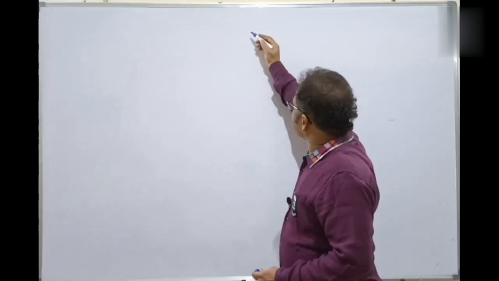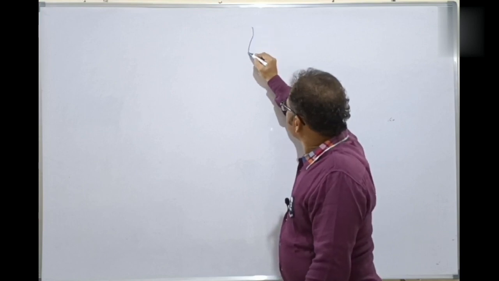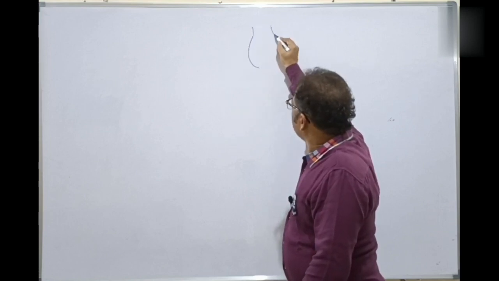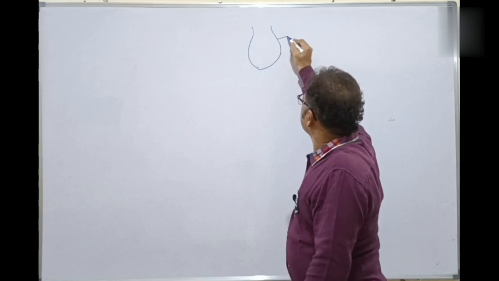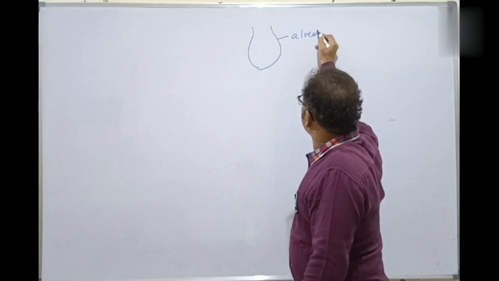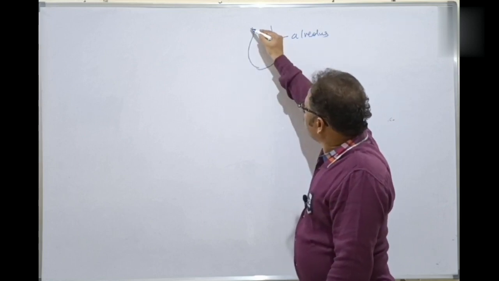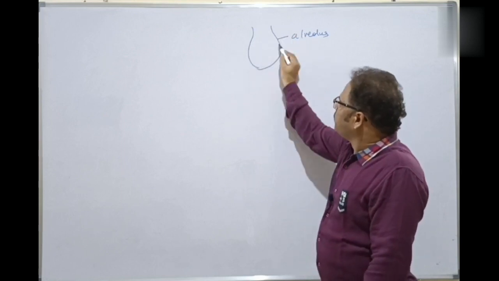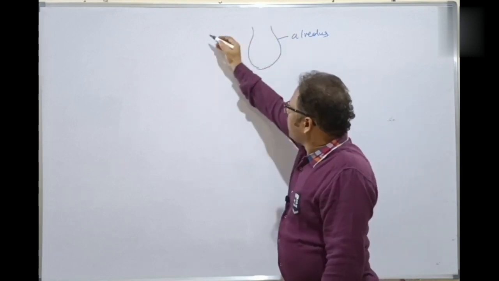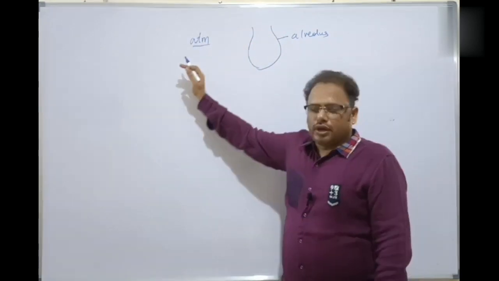So here is the alveolus. This is the alveolus, and this is the alveolar cavity, the alveolar wall of the alveoli. Here is the atmosphere outside, isn't it? Atmosphere, that is oxygen.